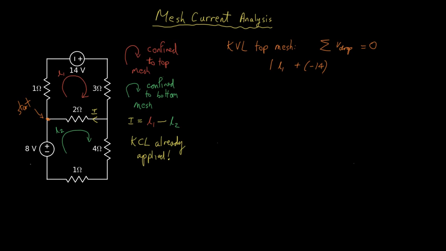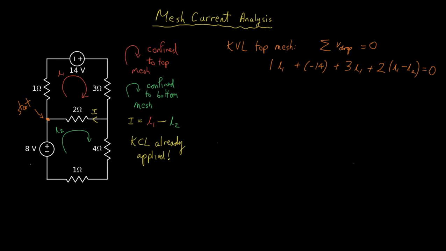That voltage drop is actually a rise, so it's minus 14, plus 3 times I1. And finally we get a voltage drop across the 2 ohm resistor of 2 times the current as labeled I, which is I1 minus I2. And that sums up to 0.